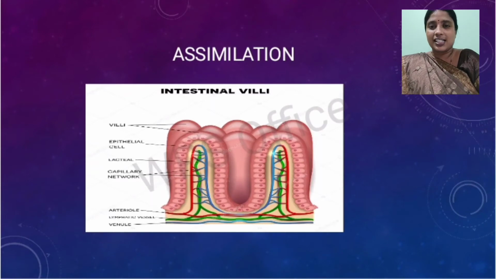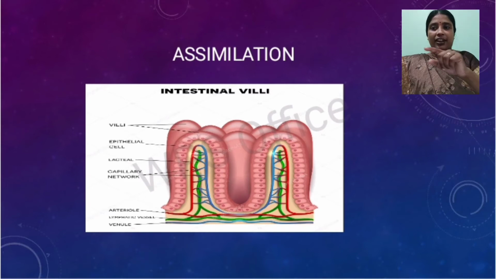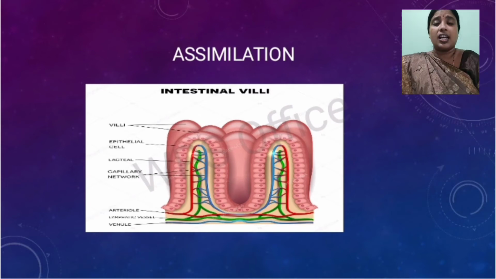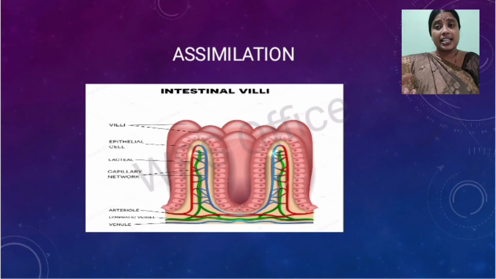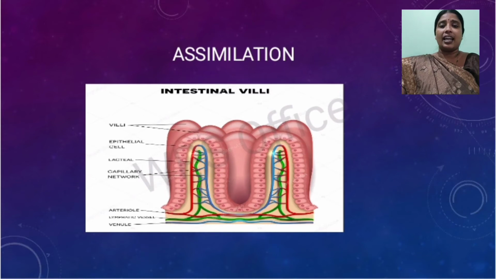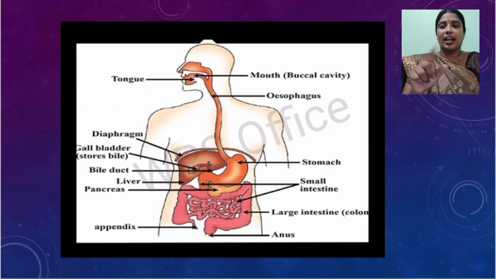Now this is the image. In this image you can observe the villi, the finger-like projections in the small intestine, and the zoomed image of villi. In that you can observe the blood vessels, and these blood vessels absorb the nutrients and carry the nutrients to different parts. Now this is the basic structure of how digestion takes place.